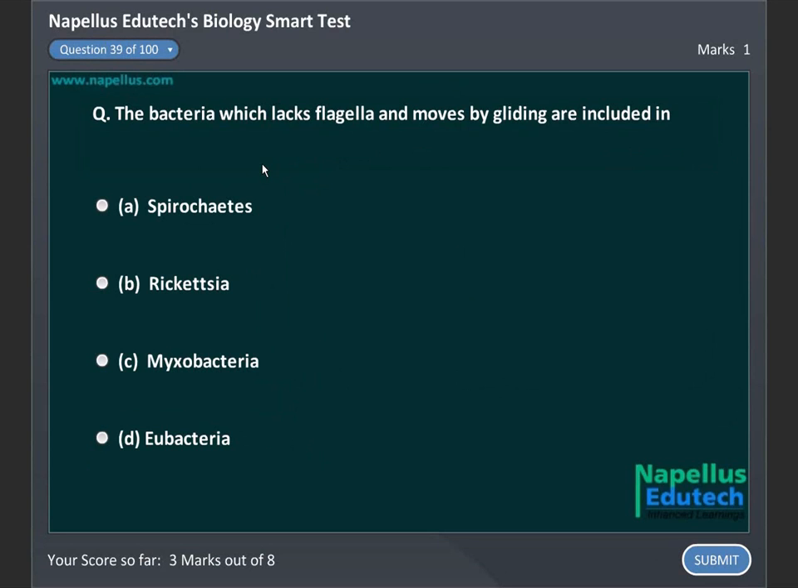The bacteria which lack flagella and move by gliding are included in A. Spirochetes, B. Rickettsia, C. Myxobacteria, D. Eubacteria.